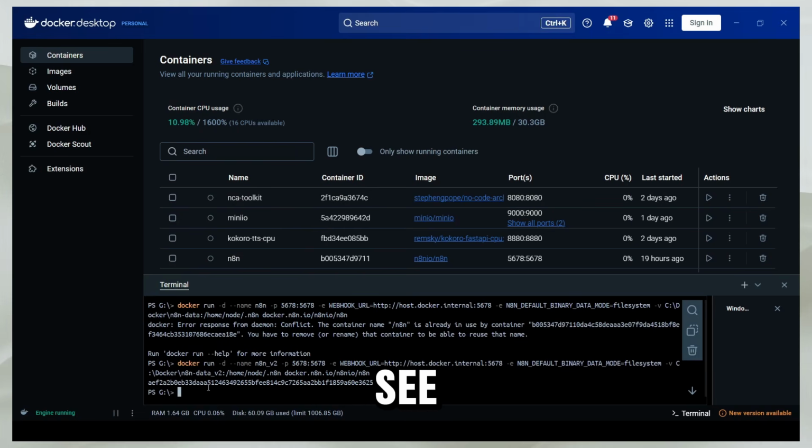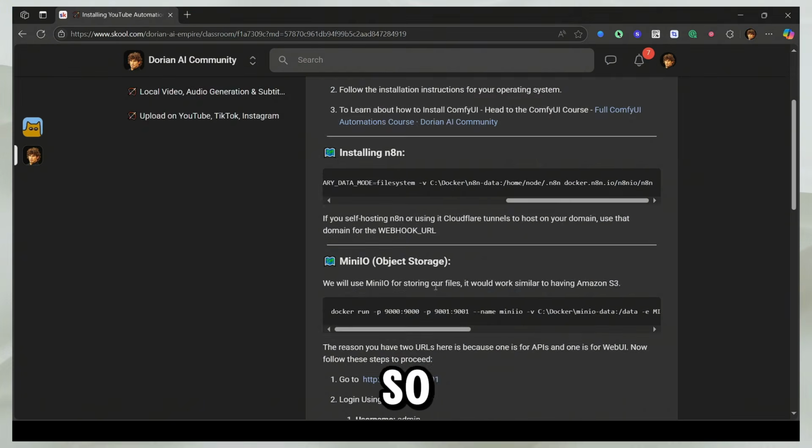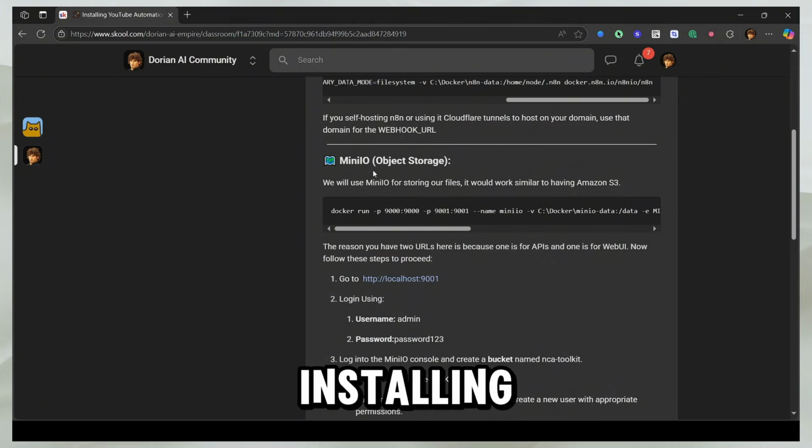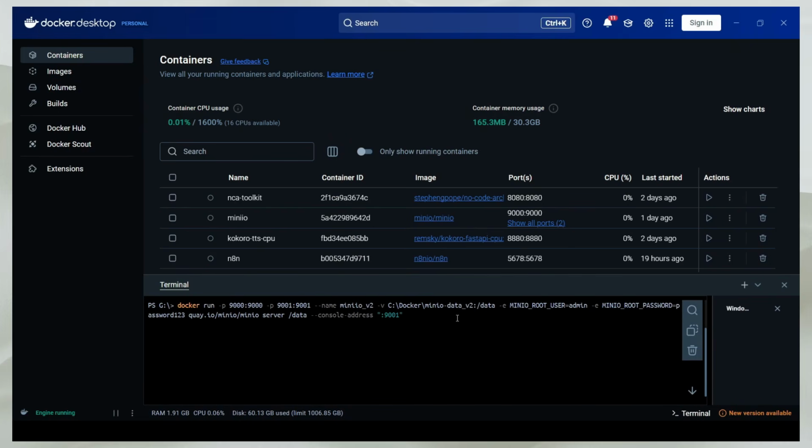And now you can see the install is complete. So let's go back and check here. So we have our n8n running at this address. So let's go ahead and start installing the MinIO object store. So now I'm going to copy this command and paste it here. And now I'm going to run it.